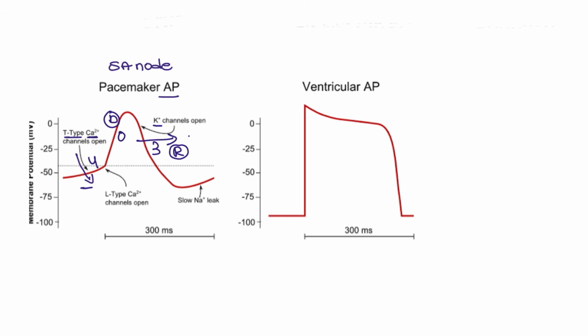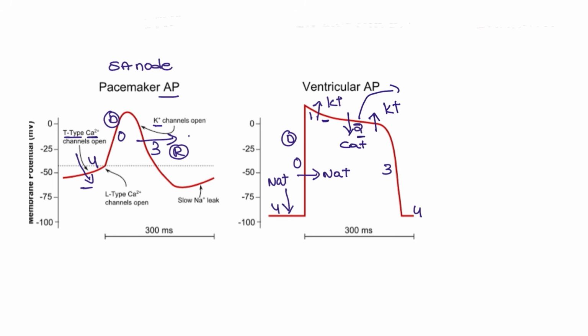And in the ventricles, there are 4 phases. This is the 4th phase. This is 0, 1st, 2nd, 3rd, and the 4th. Here there will be influx of sodium, and here also sodium influx. We are going to see the depolarization. There is potassium out. This is the early repolarization, and still potassium is going out, but in the 2nd phase there is a calcium influx. So this is known as the plateau phase. And here the potassium comes out. Potassium is out. There is a repolarization that we are going to see.